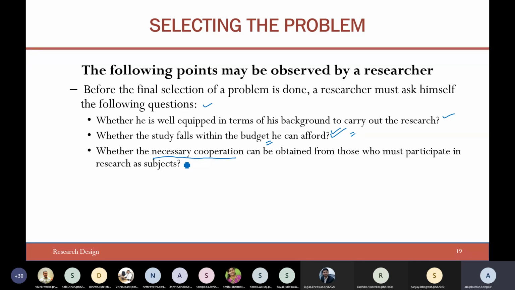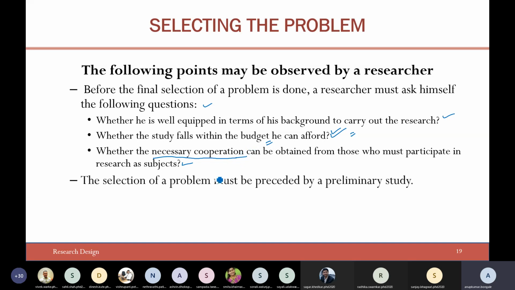Let's say you communicate to one of the researchers, and then he promises you he'll help you out, or maybe you'll contact one of the organizations. But you should see whether you are getting the necessary cooperation or not. The selection of the problem must be preceded by a preliminary study, right? So this is very important.